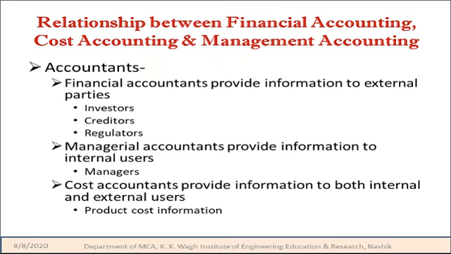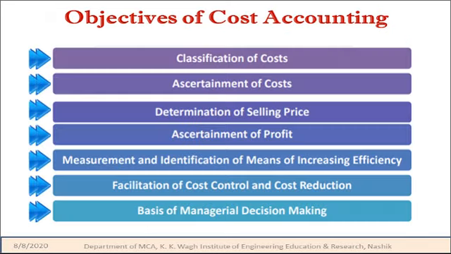So accounting is based on financial accounting, managerial accounting and cost accounting. Financial accounting provides the information to the external parties, that is our investors, creditors or the regulators. Whereas managerial accounting provides the information to the internal users, that are the different types of managers, and cost accounting provides the information to both internal and external users. Who the internal and external users are, that also we cleared. So they provide the product cost information.